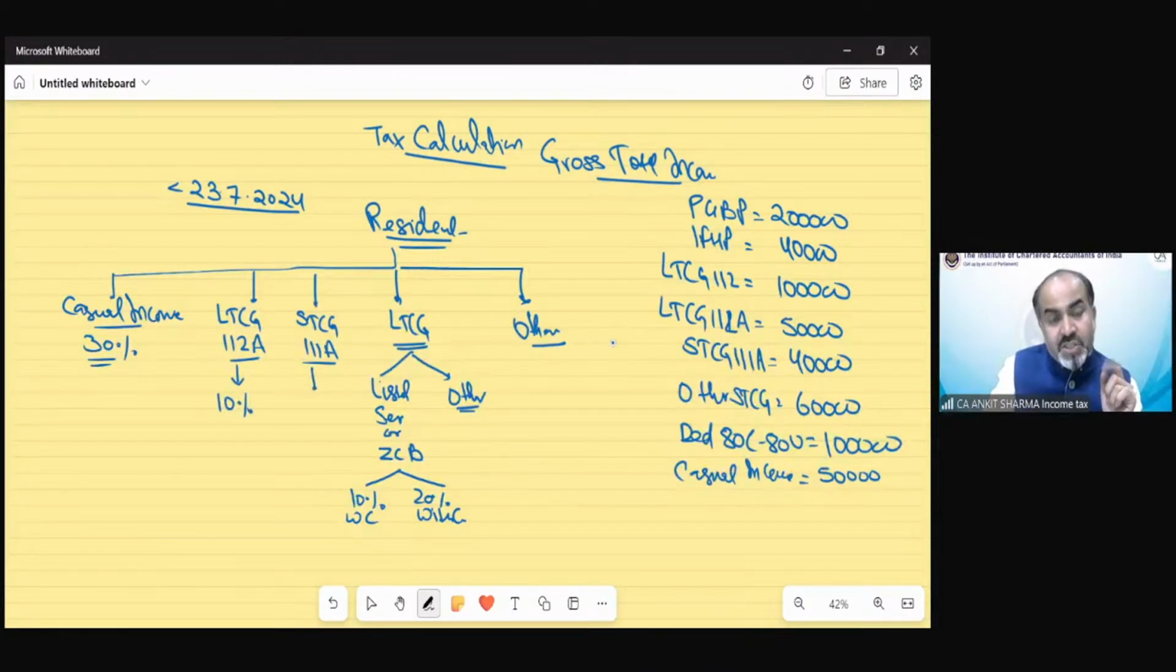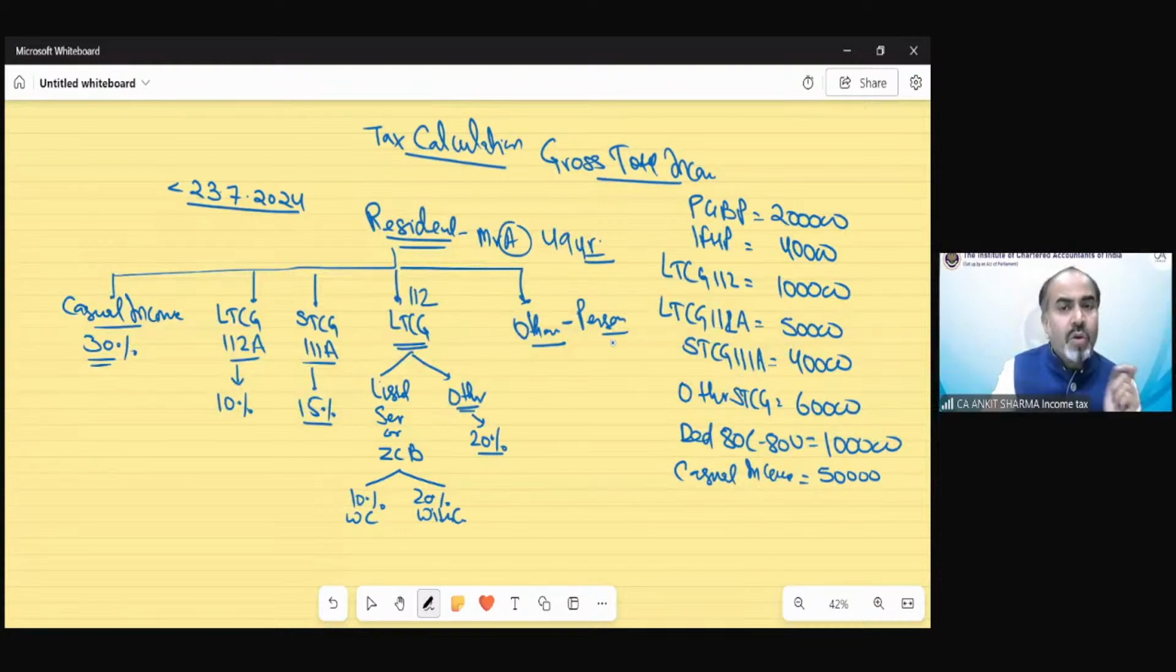The STCG rate before 23rd of July was 15%. The other long-term capital gain, which is section 112, the rate of tax is 20%. And these are person-wise. Suppose resident Mr. A, age 49 years, wants to follow the optional tax regime. An examiner asks you to calculate the income.